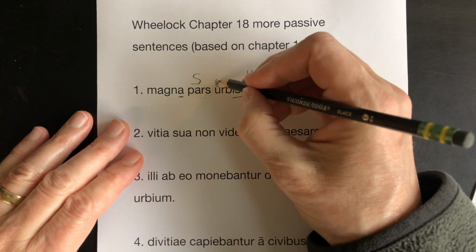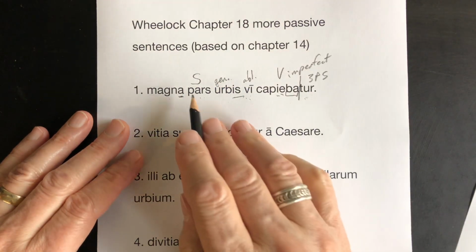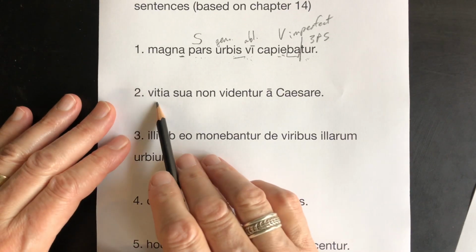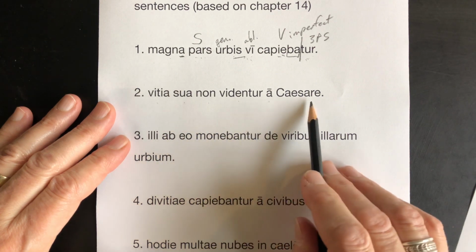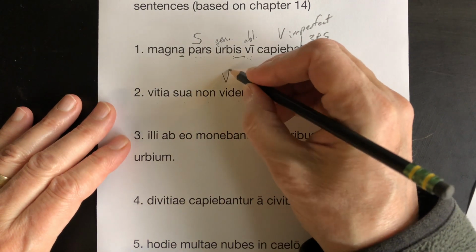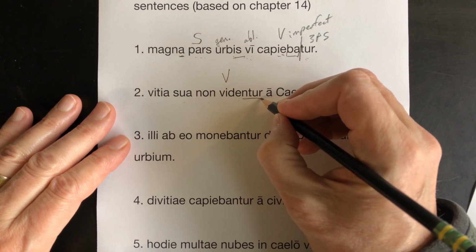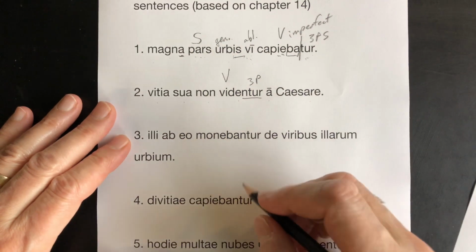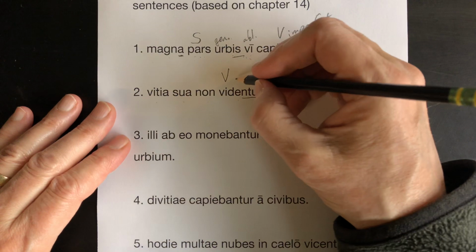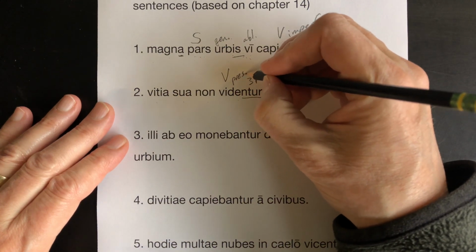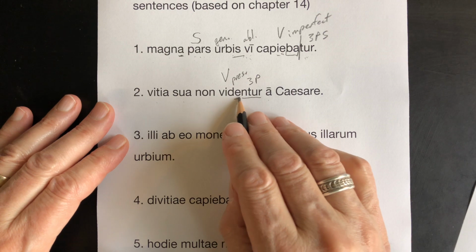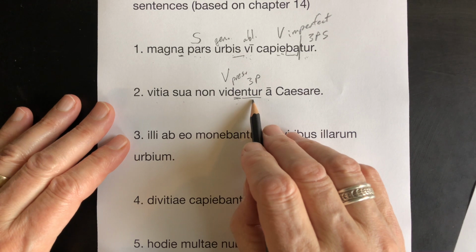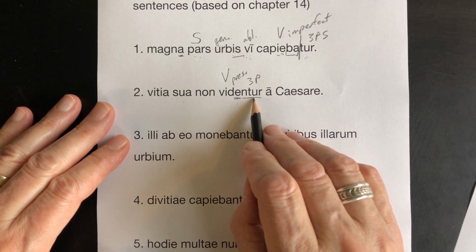And this is genitive. This is called a partitive genitive, because it's part of the whole. Number 2. Vitia sua non videntur a Caesare. See our big V right there? Check out that ending: ntur, third plural. And let's see, no tense sign here, so this is present. This is a second conjugation verb, so it's got the E buffer vowel. We're looking for a plural subject, because that's third plural.